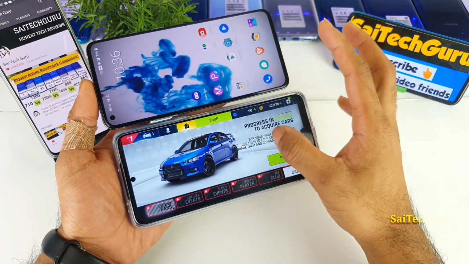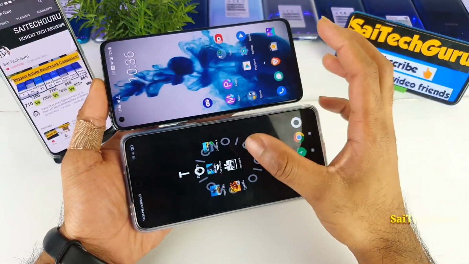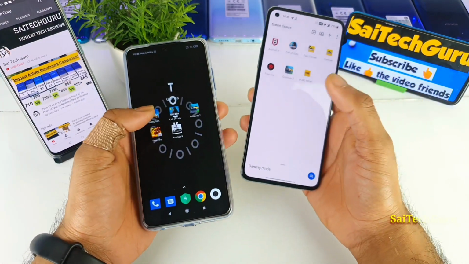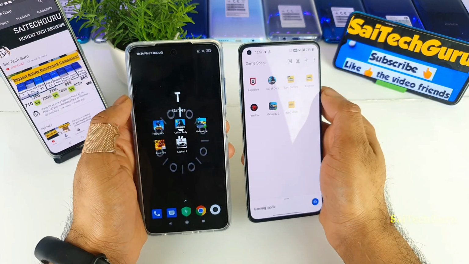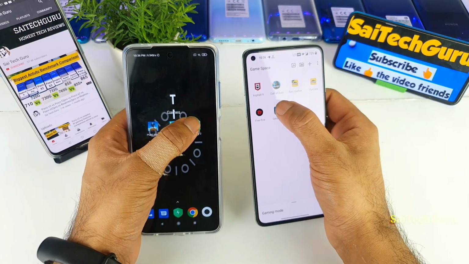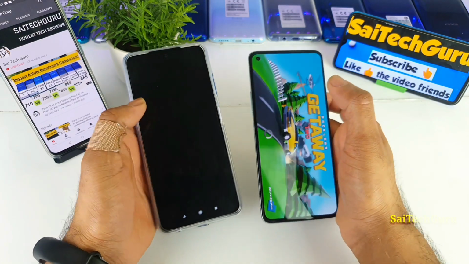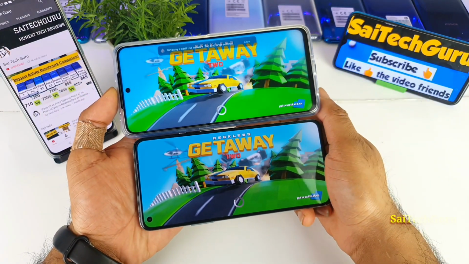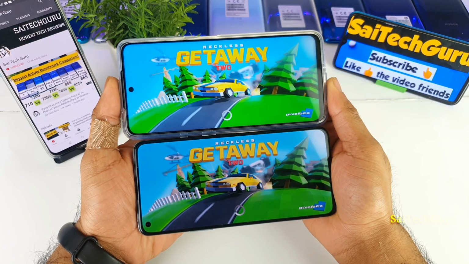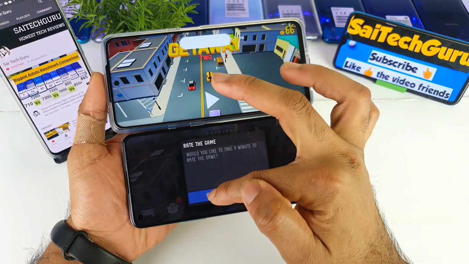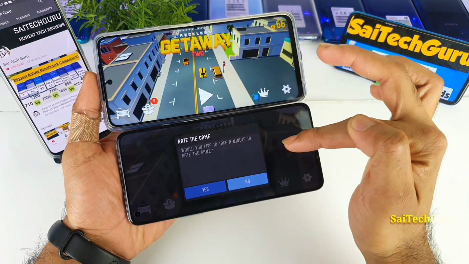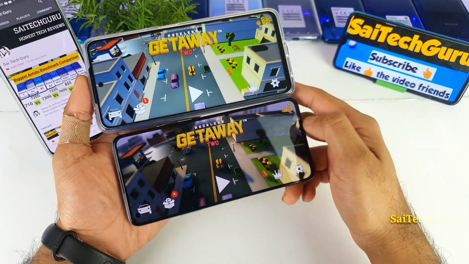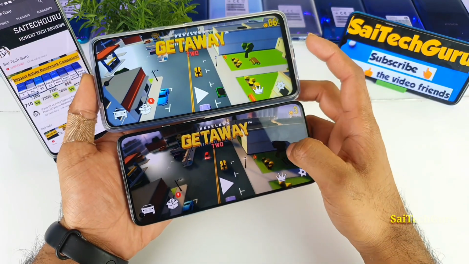So let me try to close this application, and let me go back to the other app, the final application, which is Gateway 2, which actually supports 120 Hz refresh rate as well. So let me try to open the game at the same time in both phones. This is a very small game, so we should not take much time in either of the phones. So let's see which phone will open faster. The OnePlus 8T did open the game faster than the Poco X3 device. So it's a little bit faster, not that much faster.